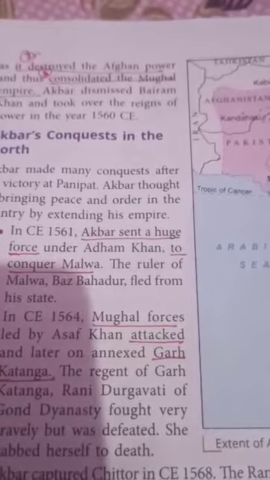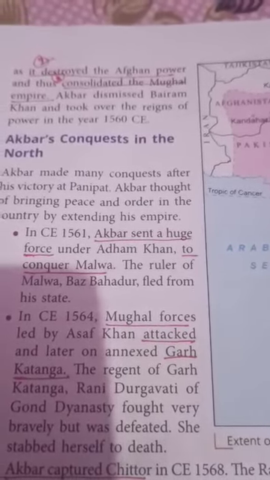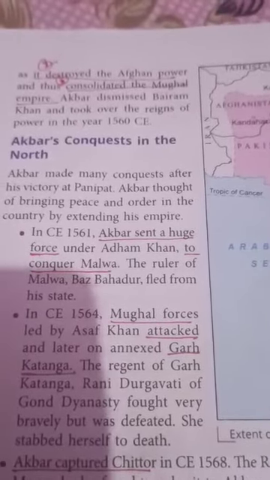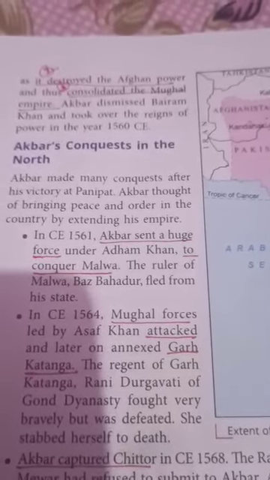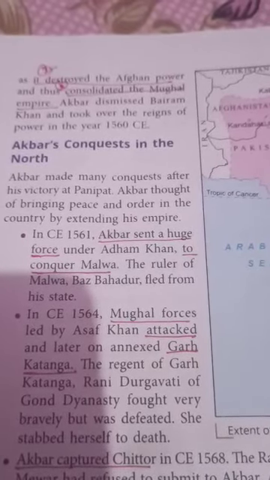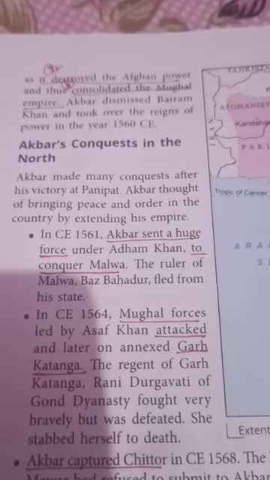Second point: it destroyed the Afghan powers. And the third point: consolidated the Mughal Empire. So these are the three results.